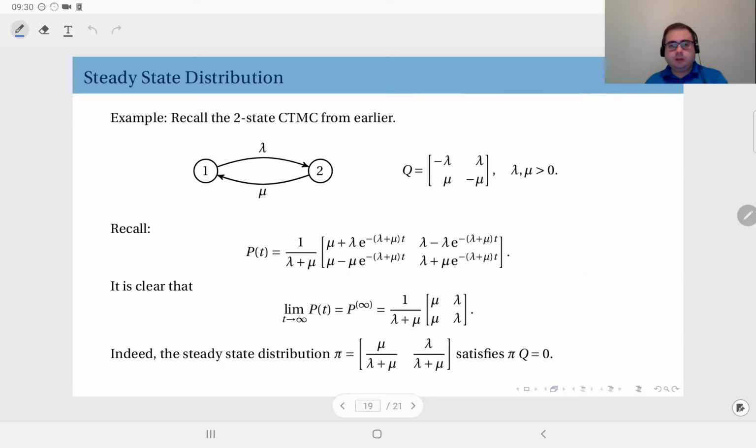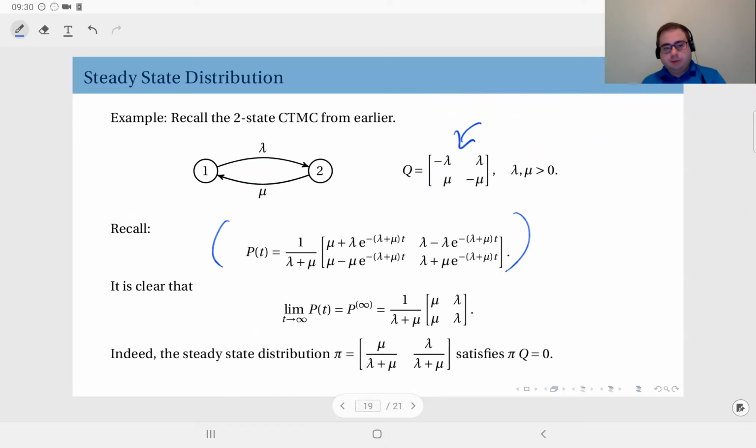If you recall the two-state Markov chain from earlier, we have the state transition rate from 1 to 2 as lambda, and the state transition rate from 2 to 1 as mu. And this is our infinitesimal generator matrix. We had found earlier the state transition probability matrix with respect to time. This was the solution.